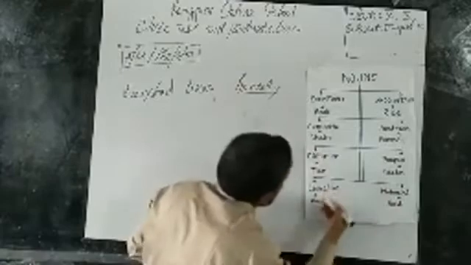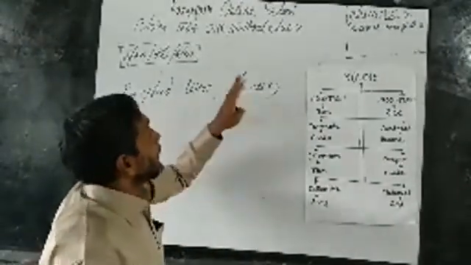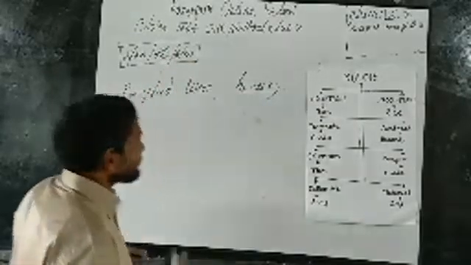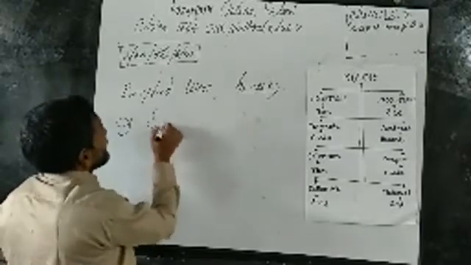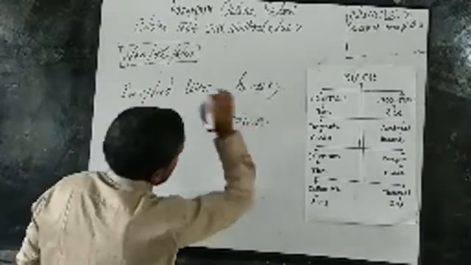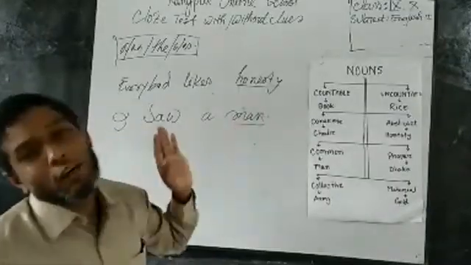But when you use this type of noun, you cannot use it without a, an, or the, or s, or es. For example, I saw a man. So, dear students, here, man is a common noun.